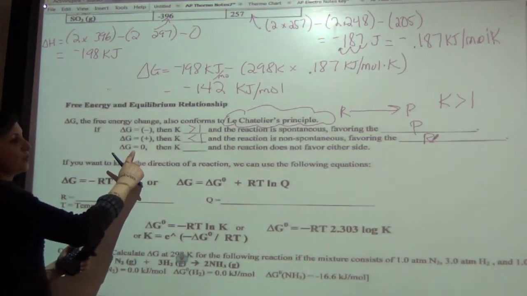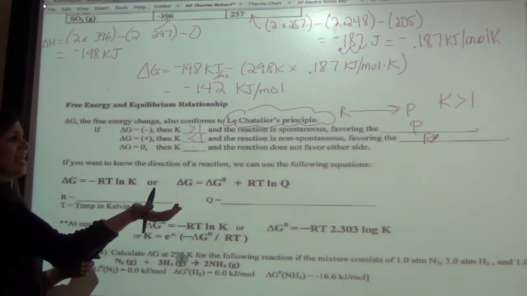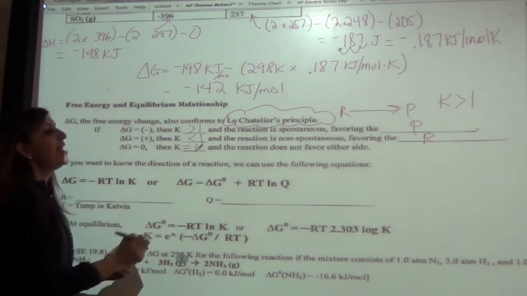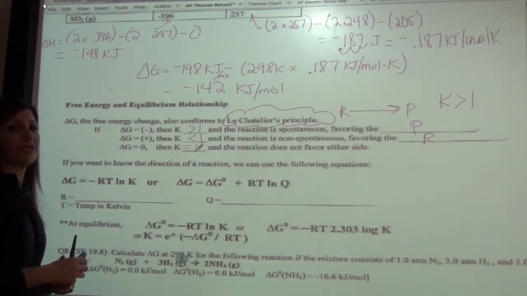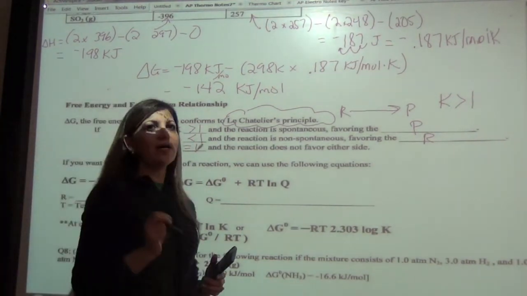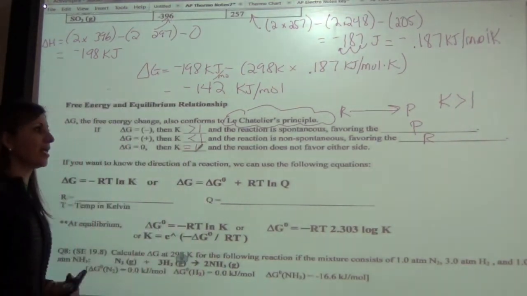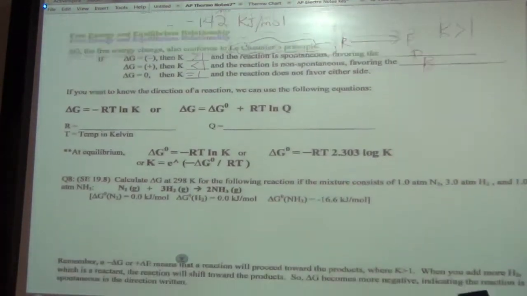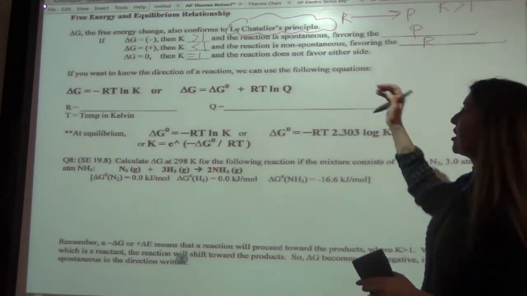And if delta G is equal to 0, then K is what? Equal to 1. And so we would say that the reaction doesn't favor either side, but remember, the reaction does not stop. It simply is that there's no net change anymore. And this last thing here, all this is if you want to know the direction of a reaction,